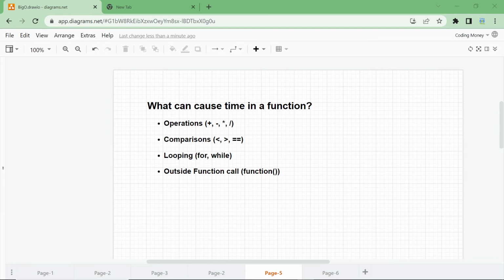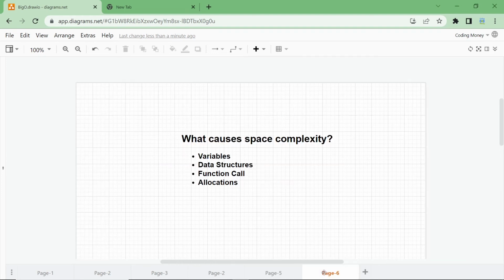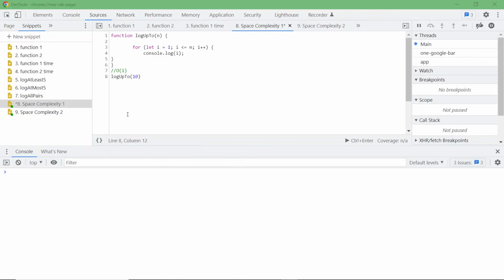calls. Now let's take a look at the space complexity. What can cause space complexity in our code? That is variables, data structures, function calls, and allocations. Let's take a look at an example. Now we're not concerned about the time complexity, the speed of the function. We want to know what the space complexity is for this function.